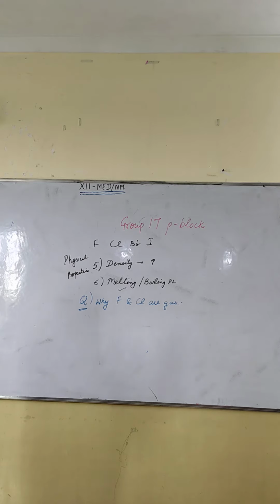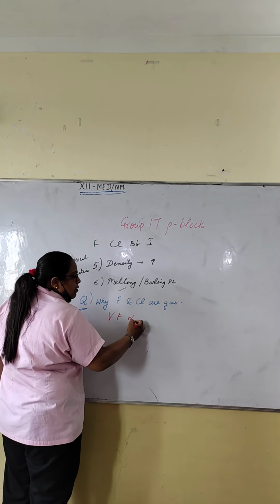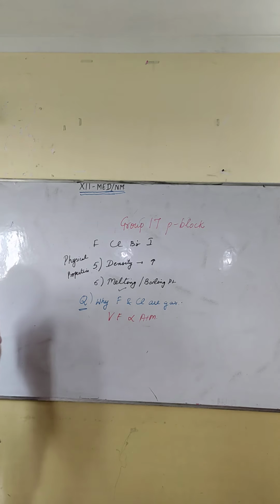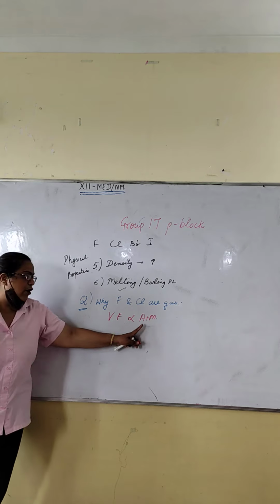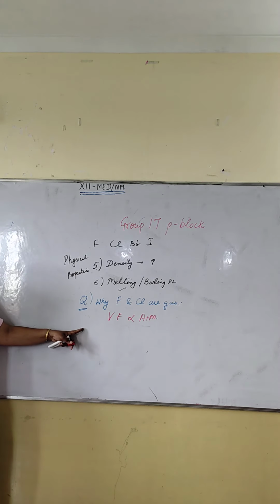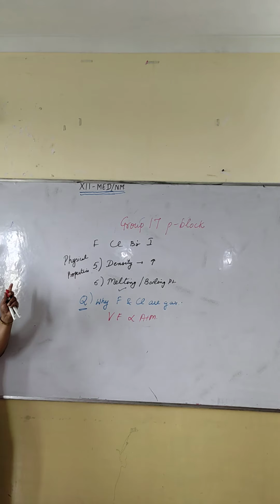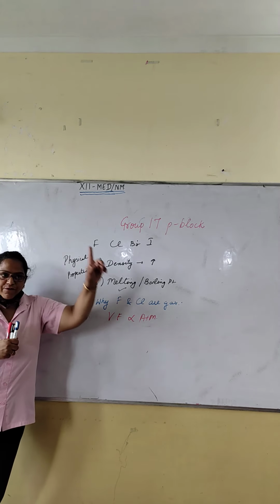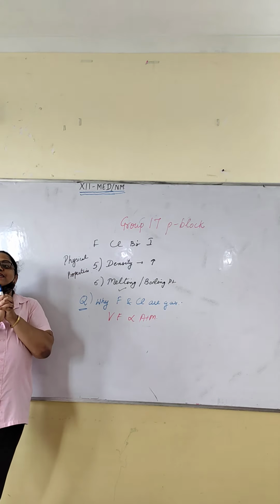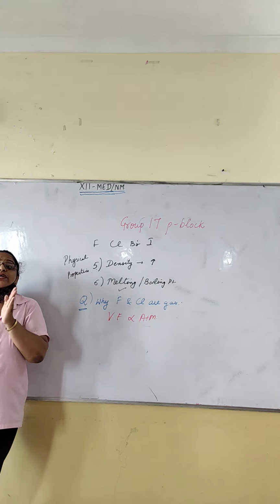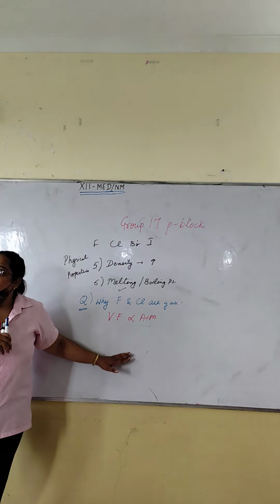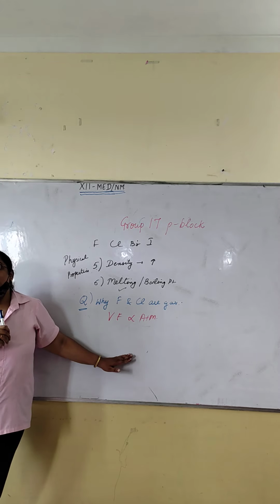And van der Waals forces are directly proportional to molar mass or atomic mass. With the increase in atomic mass, van der Waals forces increase, or vice versa. So on coming down the group, size increases, which means iodine has more van der Waals forces than fluorine. If van der Waals forces are strong, then it will be converted to solid. And in fluorine, the van der Waals forces are less. That's why they exist as gases.